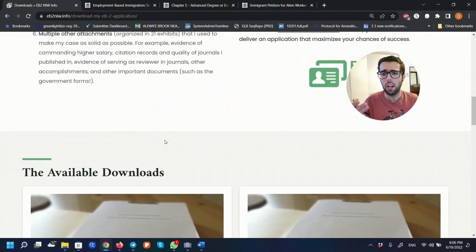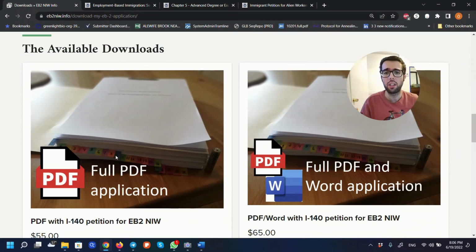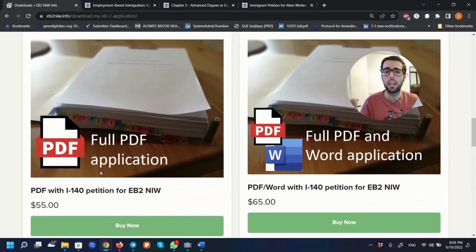So you can come here, you can actually download the application as a PDF if you want to save a little bit of money. You can also pay a little bit extra and get all the documents also in Word format. So you can take them, modify them and edit them and make them your own if you need to. This is actually a picture of my own application. You can see that it was a pretty thick document, and this was the final result.